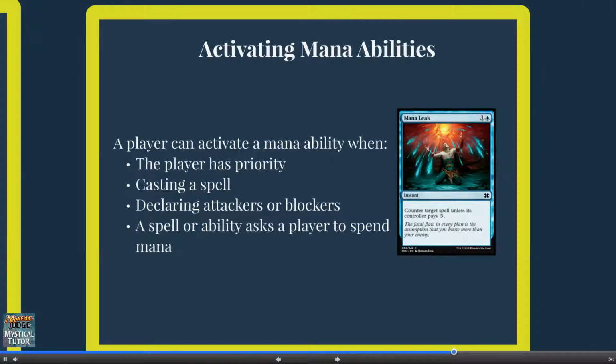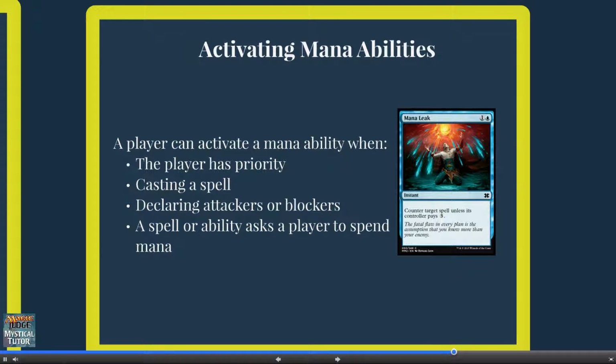While we're talking about activating mana abilities, let's go over when players can activate mana abilities. The first time is the most obvious, whenever a player has priority. As was said before, since mana abilities don't use the stack, the player who had priority when activating the mana ability will retain it even after it resolves.